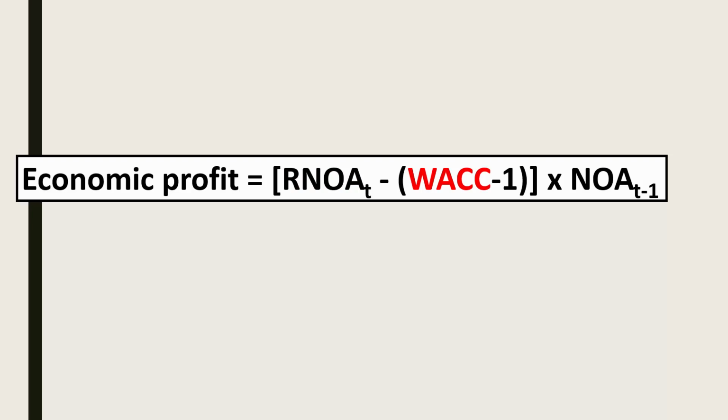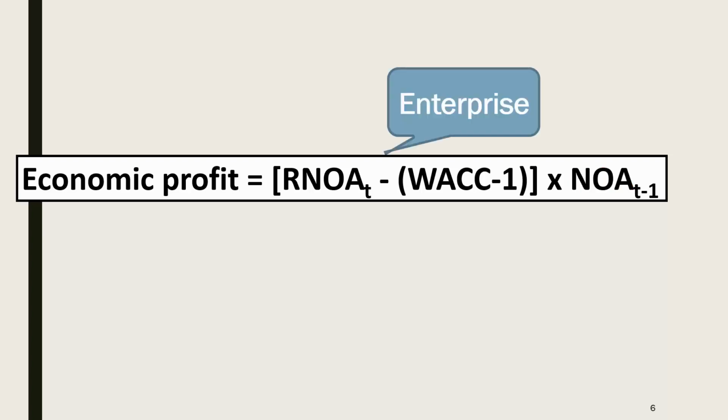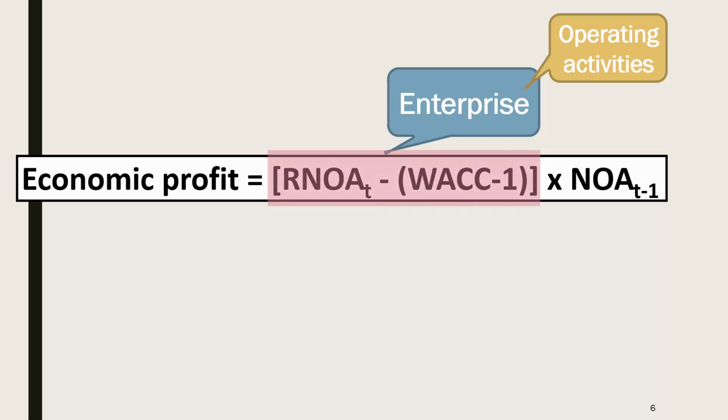all times the amount of net operating assets the firm has invested in its business, earning that level of return on net operating assets. This is where we are focusing on the enterprise, on our firm's operating activities. If return on net operating assets is greater than a firm's weighted average cost of capital, then the greater the book value of net operating assets, the greater will be a firm's economic profit.